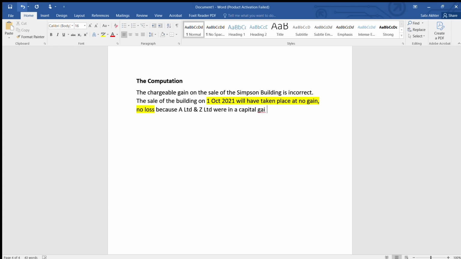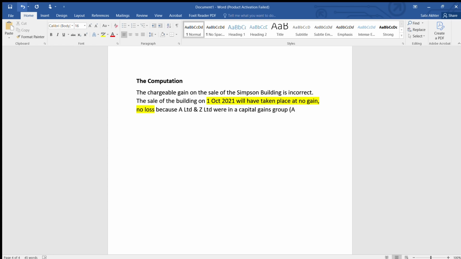How do you know whether it's a 75% group or a capital gains group? Very easy. If you're having anything of capital transaction taking place, like selling of building, shares, then it's a capital gain group. Okay, they were in the capital gains group, because anyway, chargeable gain you can only utilize in the capital gain group only, not in the 75% group. So we are talking about chargeable gain. Look at the term, it's chargeable gain, not trading profit. If it was trading profit or something, then we would talk about 75% group. Okay, capital gain group.